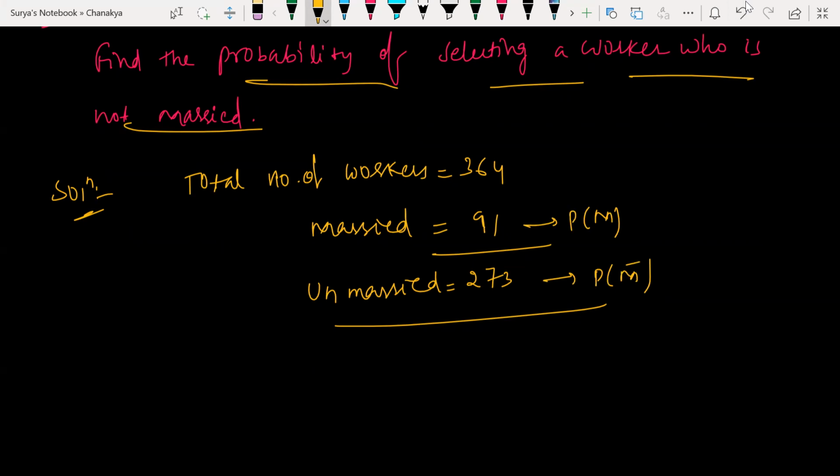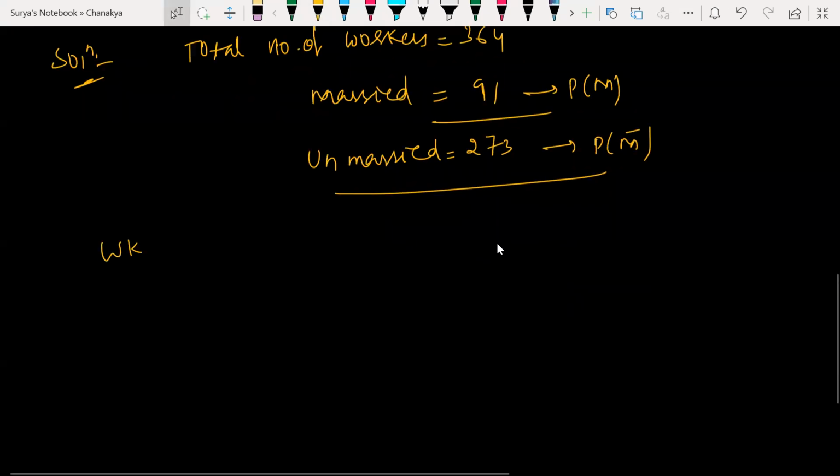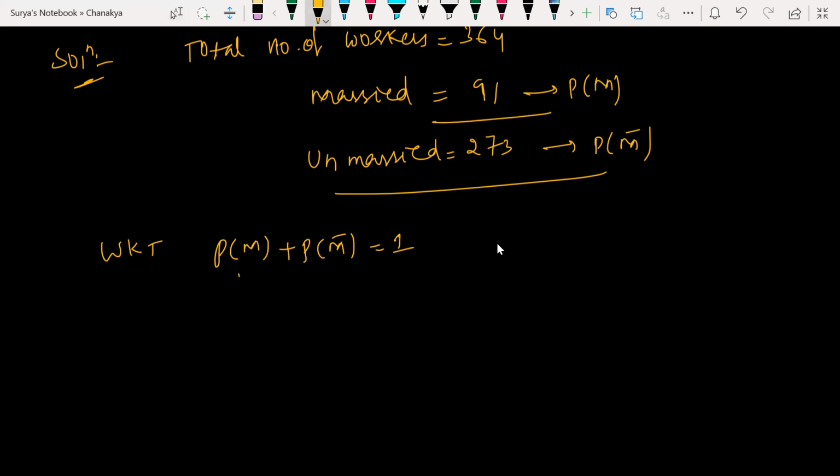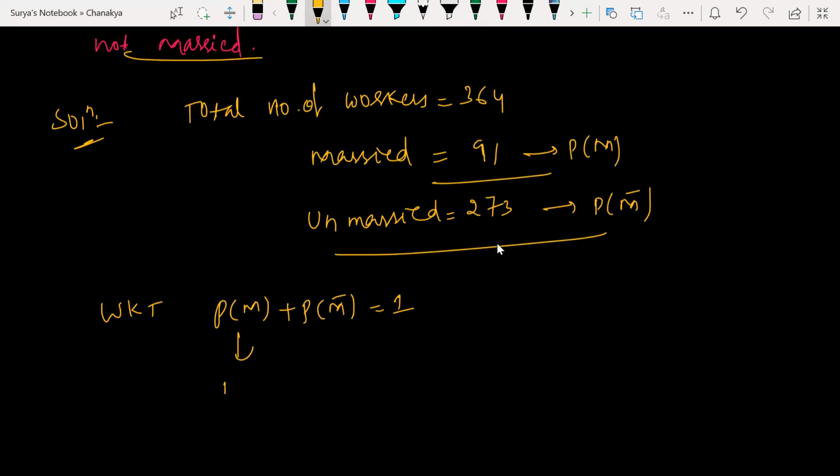Now this can be denoted what? Look at this. P of married plus P of not married is equal to 1. We know that P of M plus P of M dash is always 1. So P of M how much? 1/4, 91 by 364, equal to 1/4, plus P of not married is equal to 1.